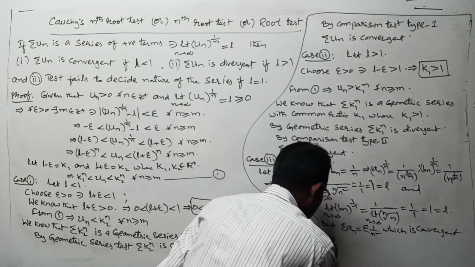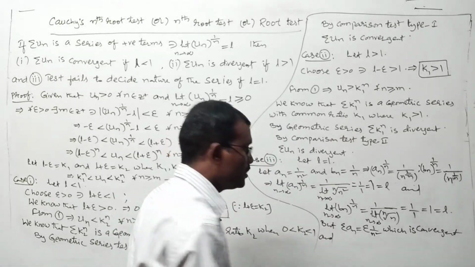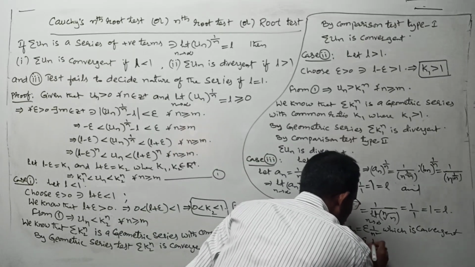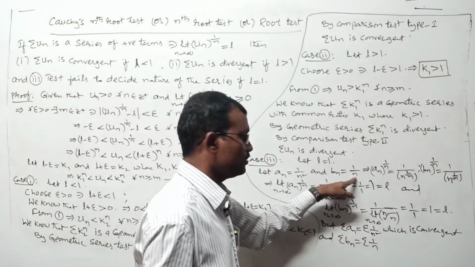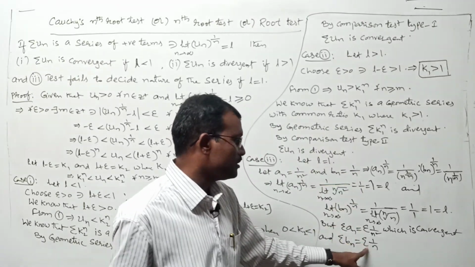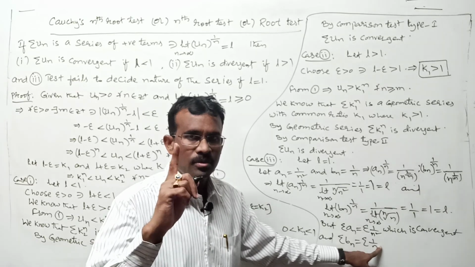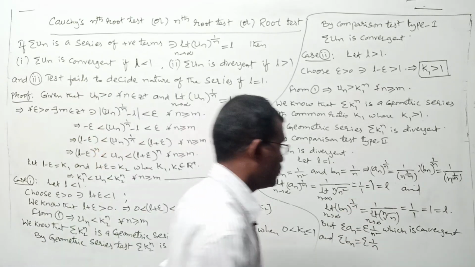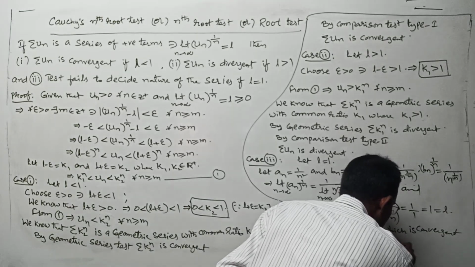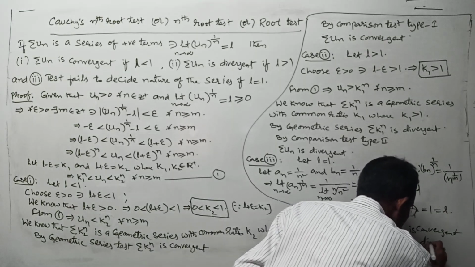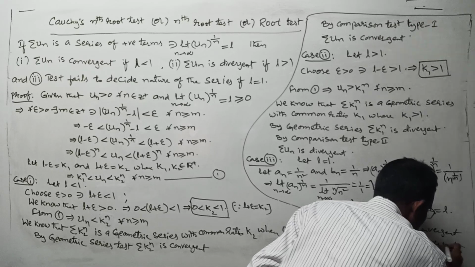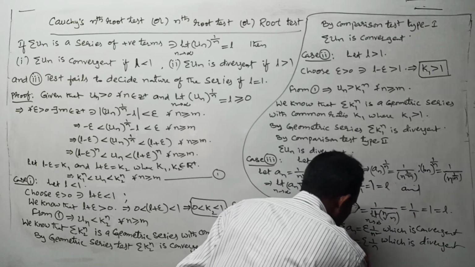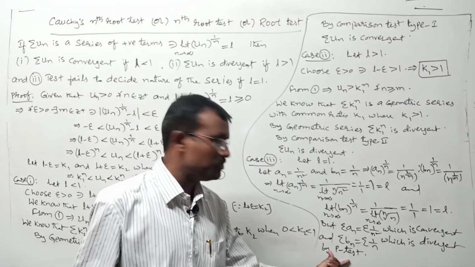And the other one I will also write. Sigma b_n is equal to what? Sigma 1 by n. b_n is 1 by n. Sigma 1 by n is sigma 1 by n power p, where p equal to 1, which is again divergent by P test. Which is divergent by P test, right?